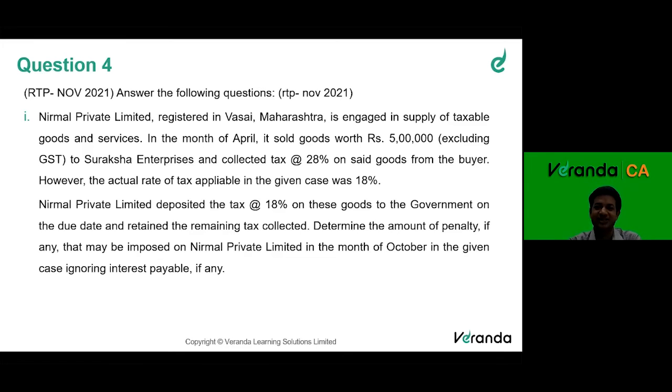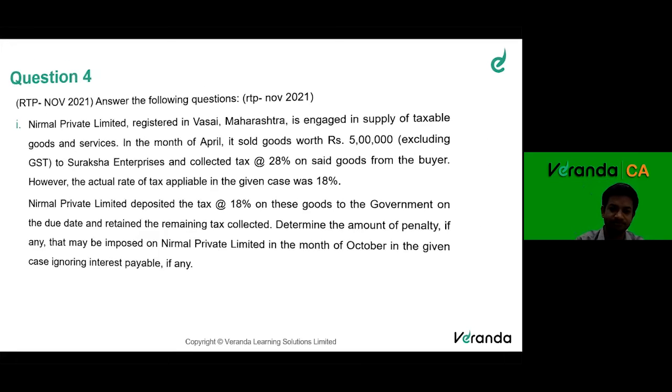So, a smart taxpayer, right? He kept that like a bonus 10% with him, the public money, and paid only 18% to the government. So what penalty can be imposed on him? When you talk about penalty, section 122 is applicable. Section 122 is the offenses and penalty chapter. In section 122, there are 21 to 22 offenses listed, and if anyone commits any of these offenses, the penalty can be equal to the tax amount. Let's see.